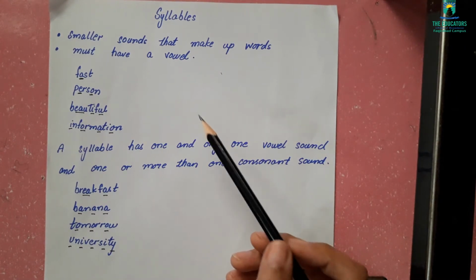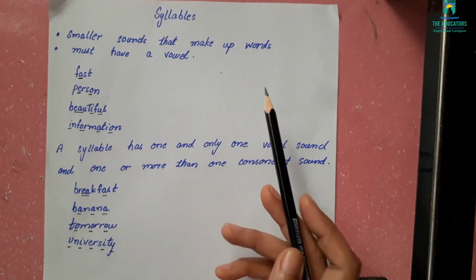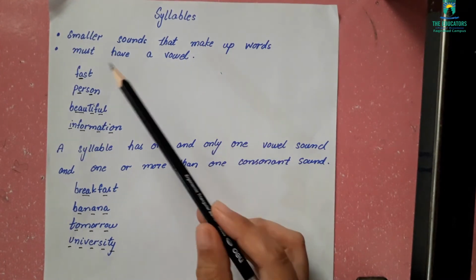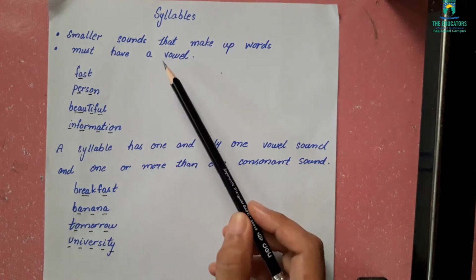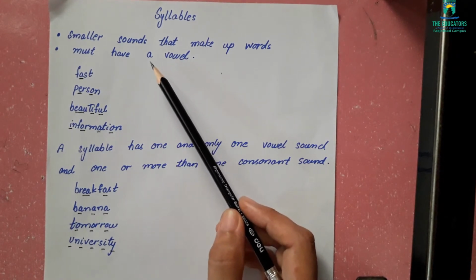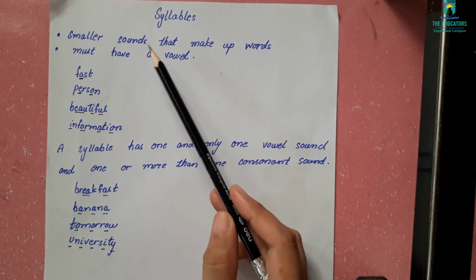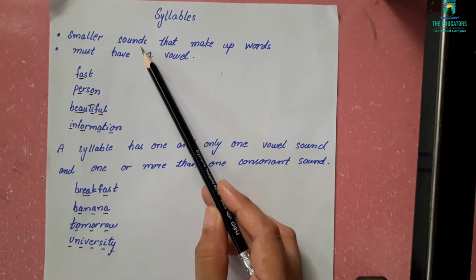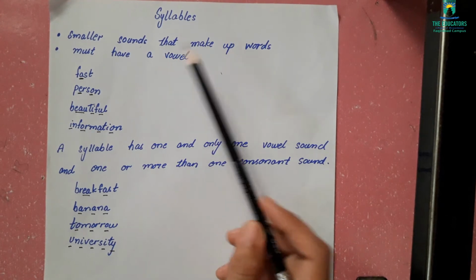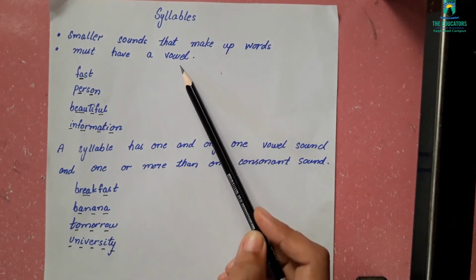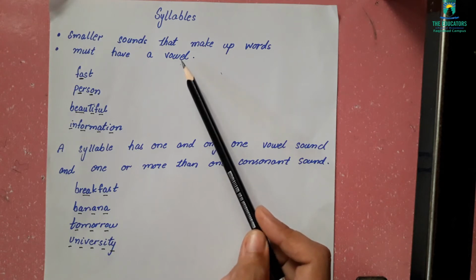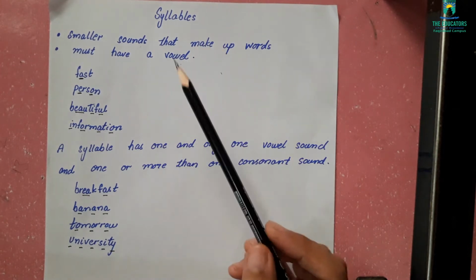Okay? A syllable is a single unbroken sound of a word, and it must have a vowel. Every syllable must have a vowel, but it should be a smaller sound that makes up part of the word. It will be clear to you once I give you some examples.